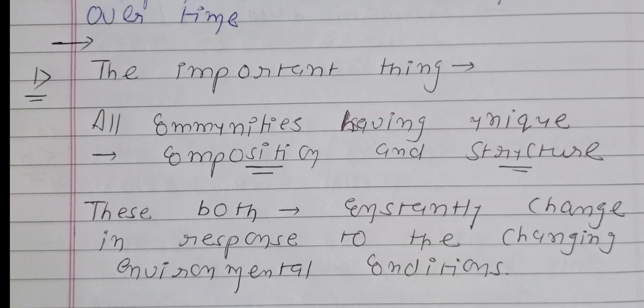So again, point number 1: it is important to note that all communities have a unique composition and structure. Both composition and structure constantly change in response to changing environmental conditions.